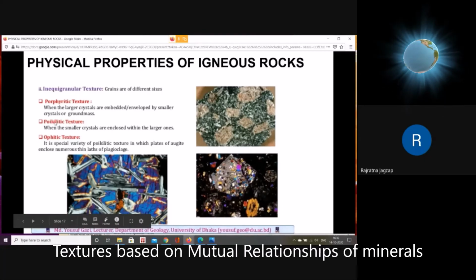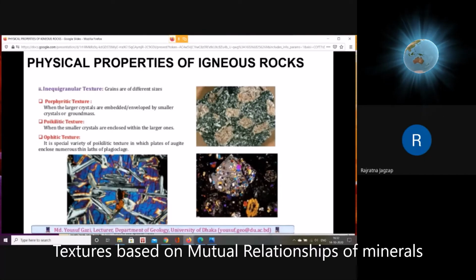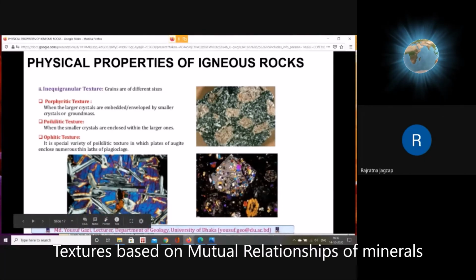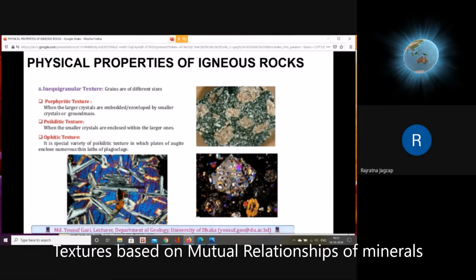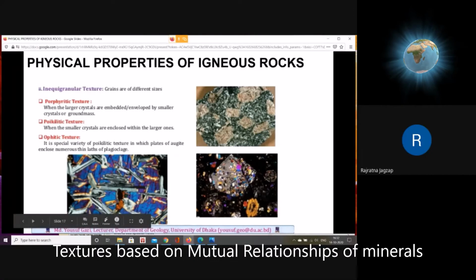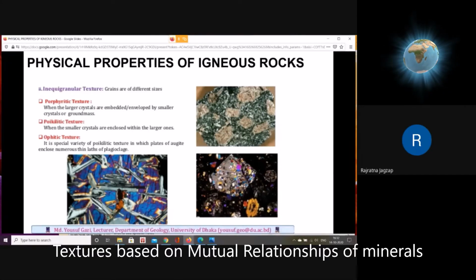Enclosing small sized crystals, this is poikilitic. But if the large size mineral is augite, the peacock blue colored mineral you are seeing here, and the small size mineral is plagioclase, then you can call the same poikilitic texture ophitic. The large crystal should be augite and the small ones should be plagioclase. So these are the three types of inequigranular textures.